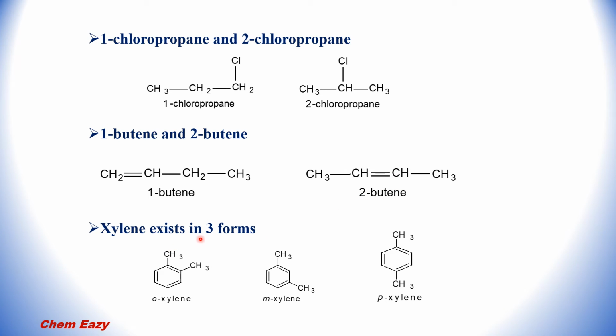Xylene exists in 3 forms, depending upon the position of the substituent. For example, in orthoxylene, 2 methyl groups are at first and second position, that is, the methyl groups are at ortho position. In metaxylene, methyl group positions are 1 and 3. In case of paraxylene, positions 1 and 4.